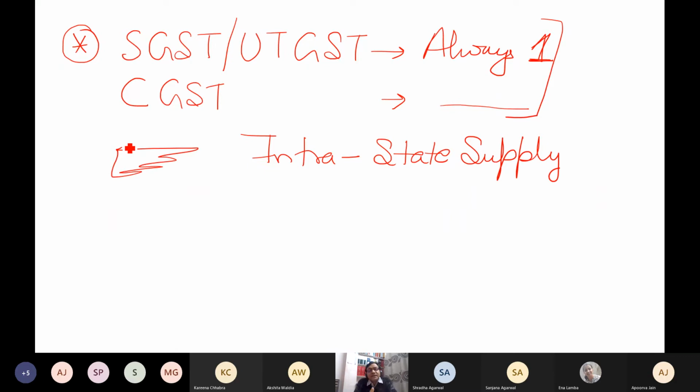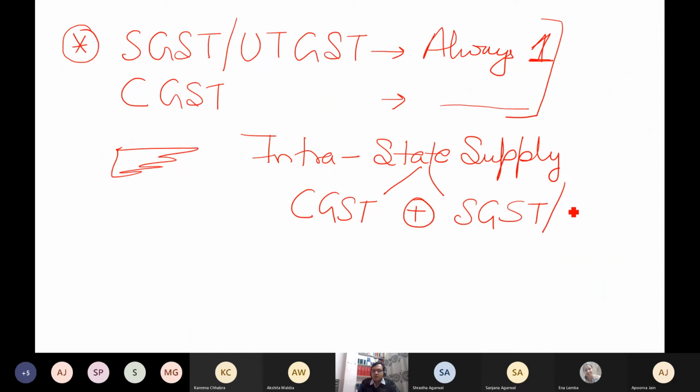If the supplies are intrastate, then the GST will be a combination of what? CGST plus what? Either SGST or UTGST, that you have to check. This is intrastate. And when the supplies are interstate, a small example will be when the supplier is in Delhi and the consumer is in Mumbai. Interstate. Then we don't have any center and state. Then it is only integrated tax.